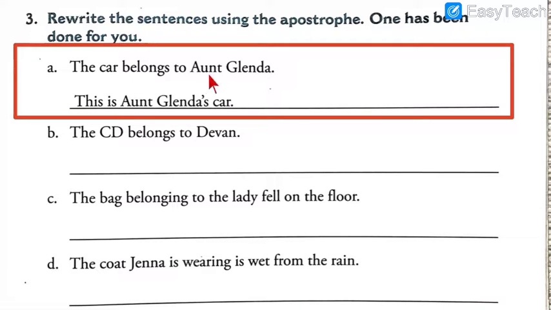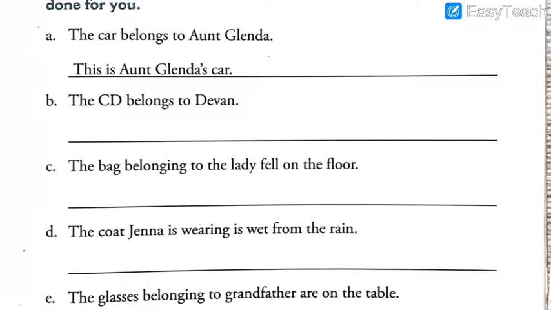The car belongs to Aunt Glenda. If we want to make this sentence using apostrophe mark, we have to say this is Aunt Glenda's car. Glenda apostrophe S shows the ownership of Aunt Glenda, that this car is of Aunt Glenda. Similarly, we have to solve the other sentences.